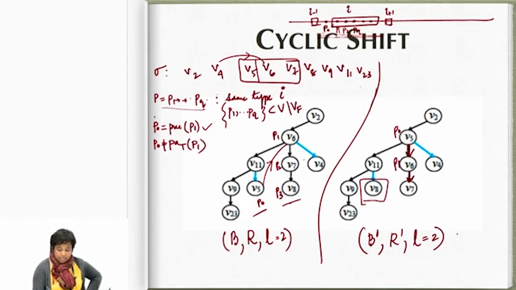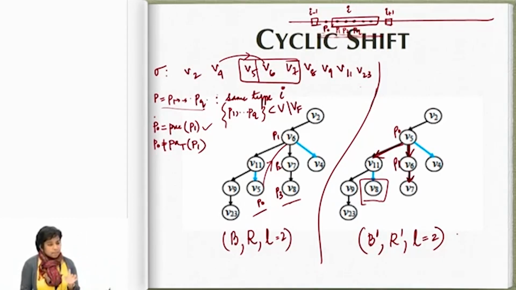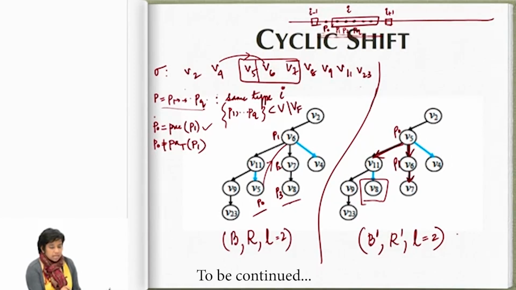This edge from V5 to V11 was not used in this SBA, but it exists in my original graph D. So this is a non-reversed edge, correct? Now what is happening is basically that the number of reversed edges incident on any of these vertices Pi in P is now incident on Pi plus 1.